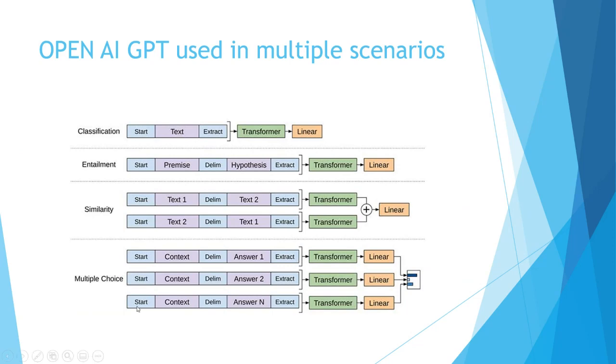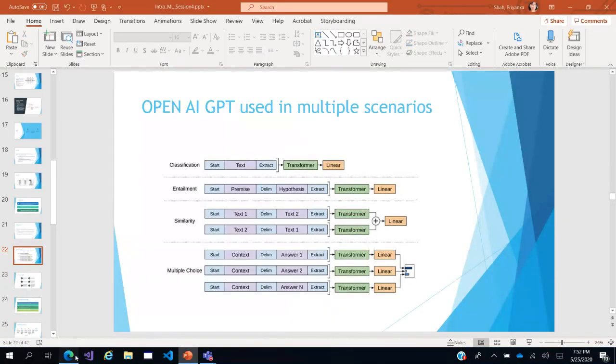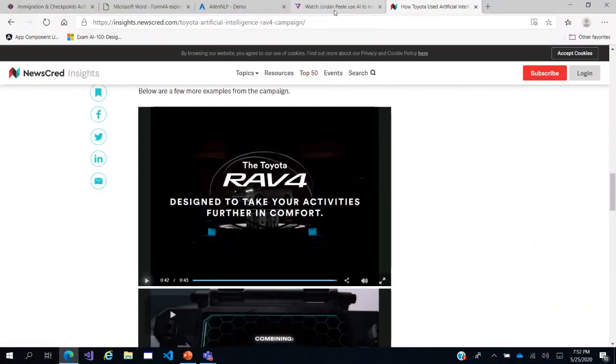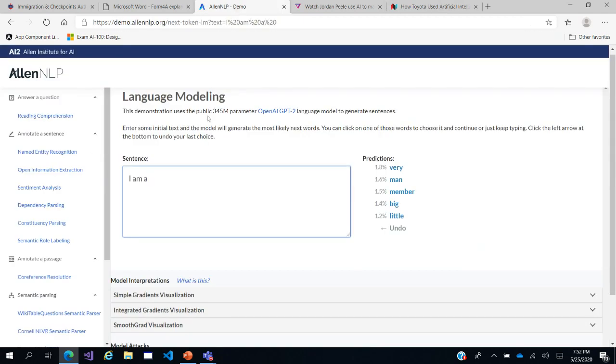So the pre-trained model could be deployed in a lot of scenarios. Let us see one such scenario. Let us look at this. So yes, this is language modeling. Let us start with a clean slate. Now it will predict as and when I'm typing the sentence. This is what GPT and BERT and all these language modeling things do. They are going to fill in the blanks.